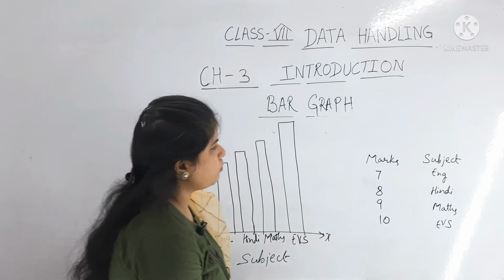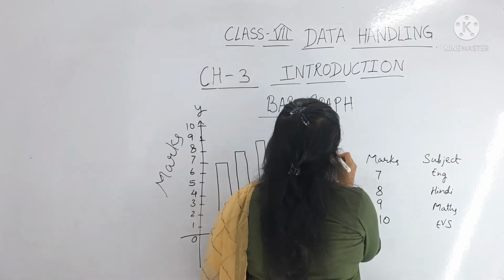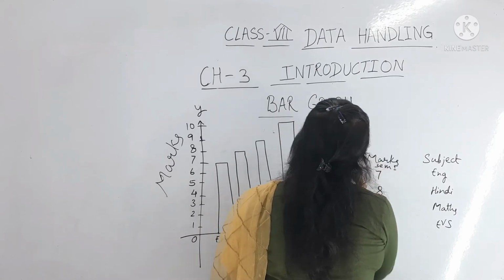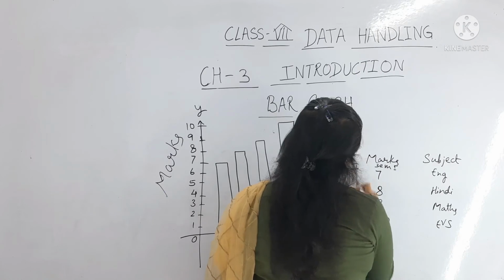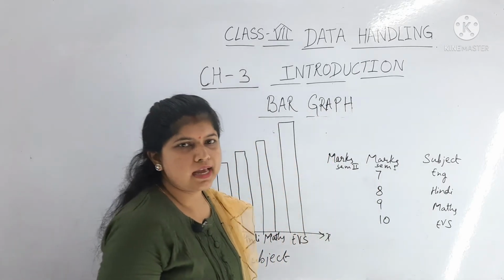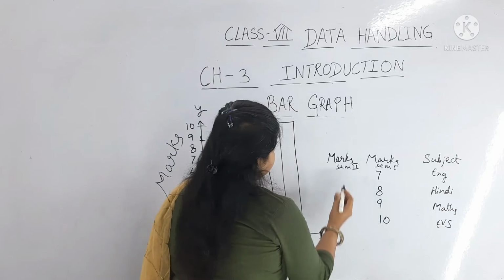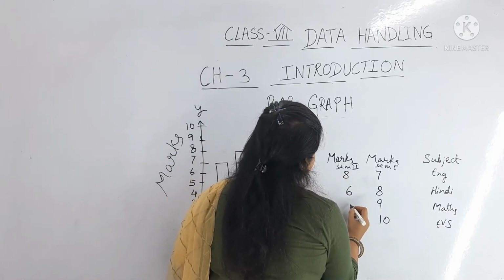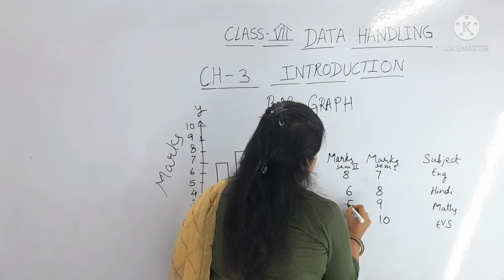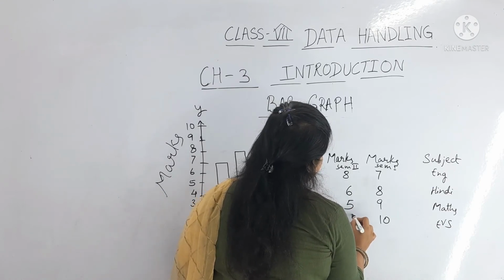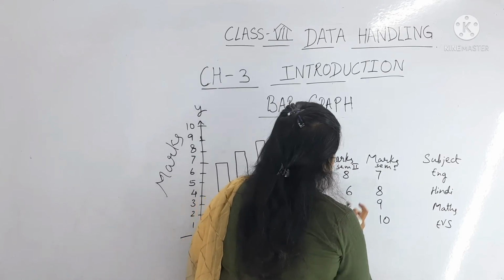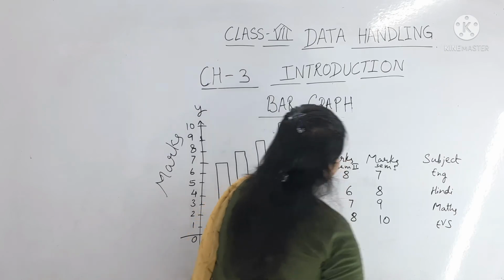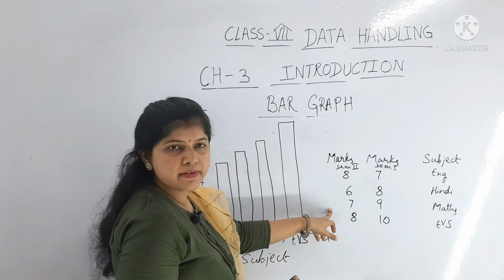Now if you have to plot a double bar graph, maybe you are getting marks for semester 1 and semester 2, like we have a test for cycle 1 and cycle 2. So here 8, 6, 5, and like this they get in semester 2.